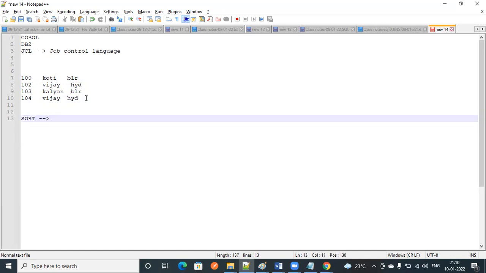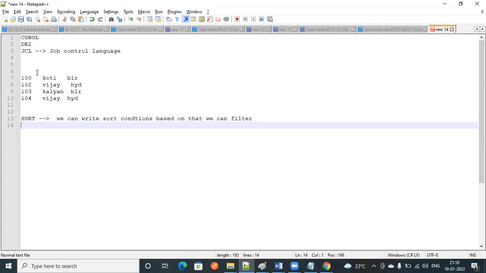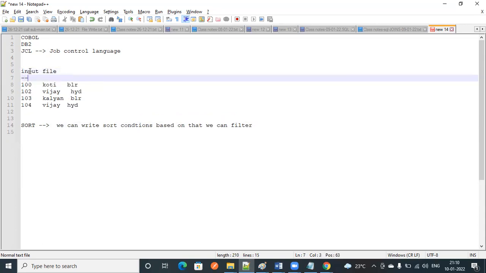Here we can write sort conditions, and based on that, we can filter it. Suppose this is an input file.